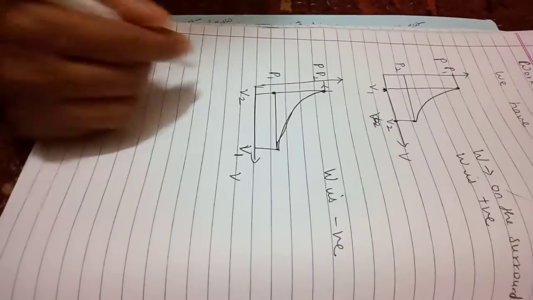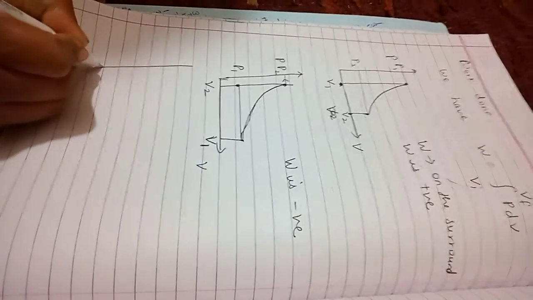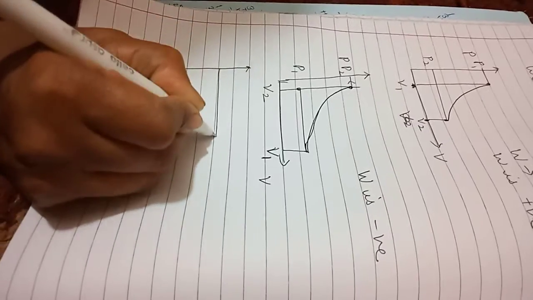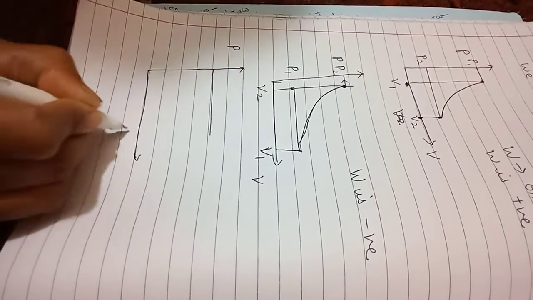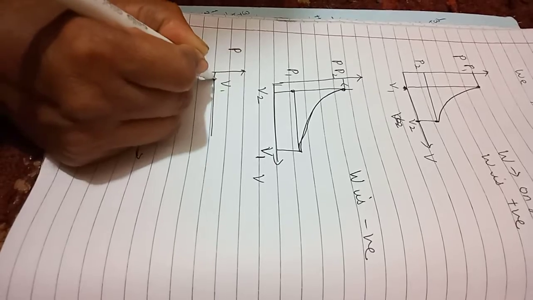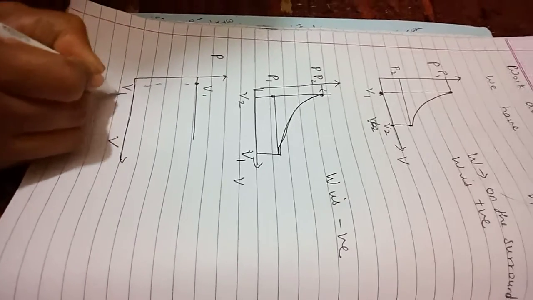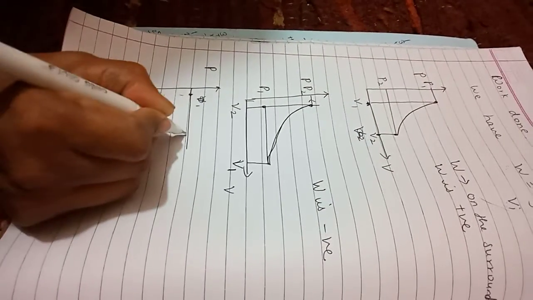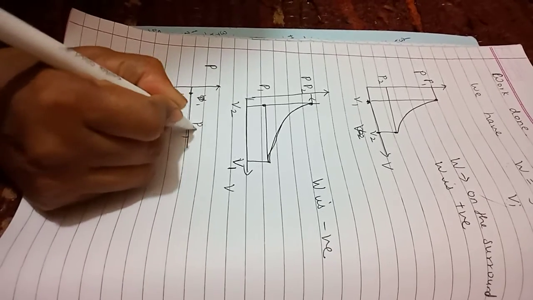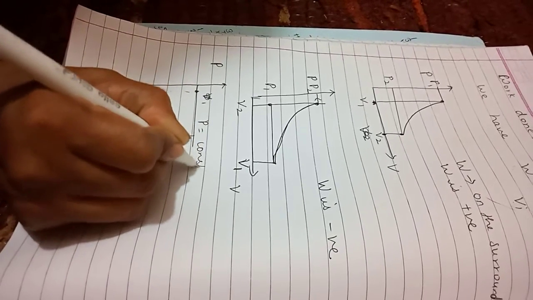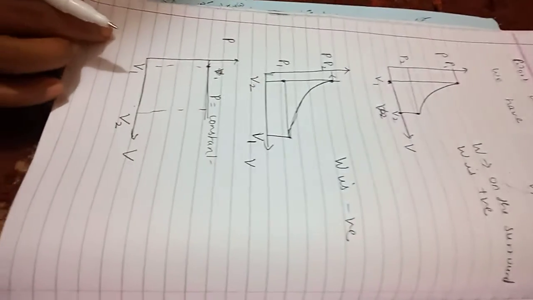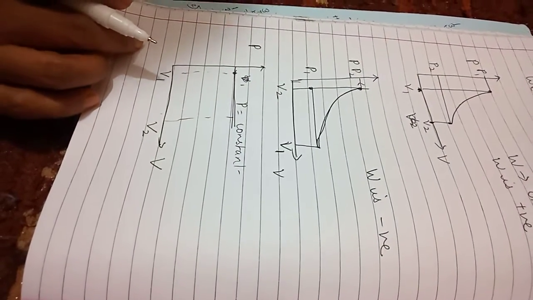Are you okay here? Next, students, in this condition, what will happen here? Here again we are going to plot a graph of pressure versus volume. If the volume increases from initial volume V1 to final volume V2, but the pressure is kept constant, we get a straight line parallel to the x-axis, the volume axis.